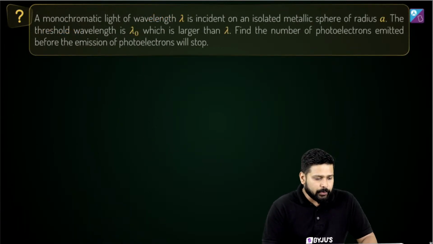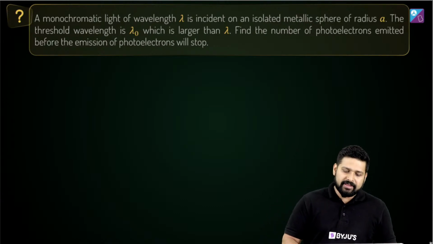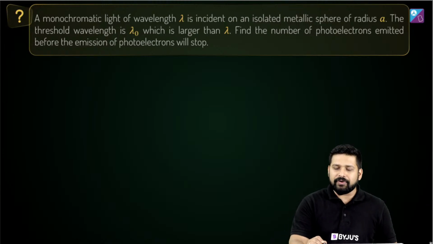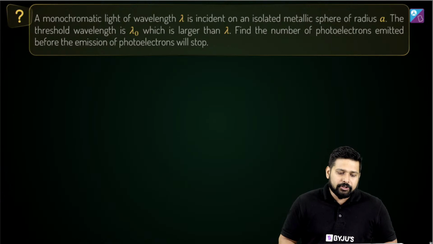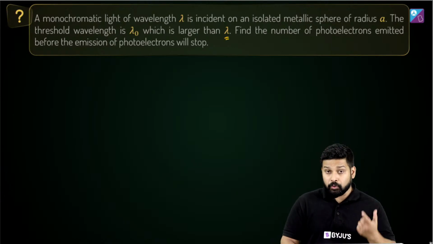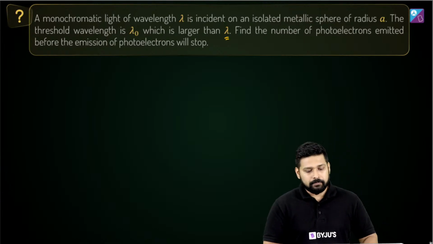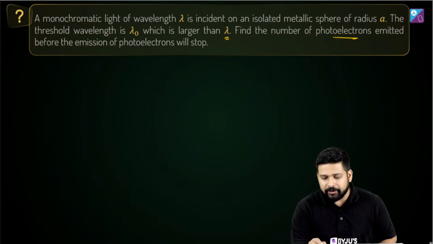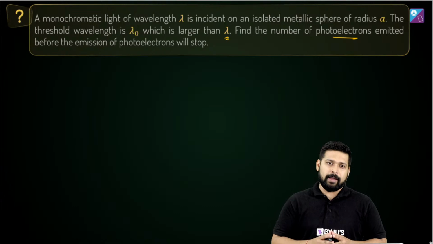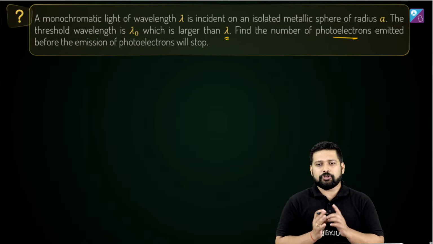Well, the next question says a monochromatic light of wavelength lambda is incident on an isolated metallic sphere of radius a. The threshold wavelength is lambda naught, which is larger than lambda. Find the number of photoelectrons. So first question is, will the photoelectric effect happen or will it not happen? First you have to answer that.